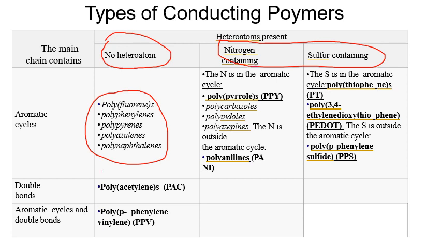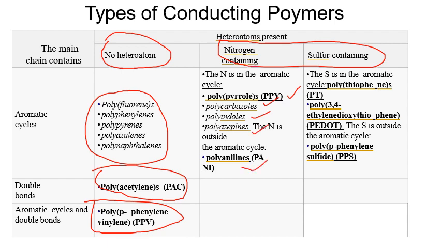Next is polyacetylene, which also doesn't contain any heteroatom. Then there is polyparaphenylene vinylene, PPV, which contains both aromatic rings and double bonds. So this is the type of conducting polymer with no heteroatom. Next is where heteroatoms are actually present. The nitrogen containing conducting polymers, prime examples are polypyrrole, polycarbazole, polyindoles, polyazepines, and polyaniline, right?